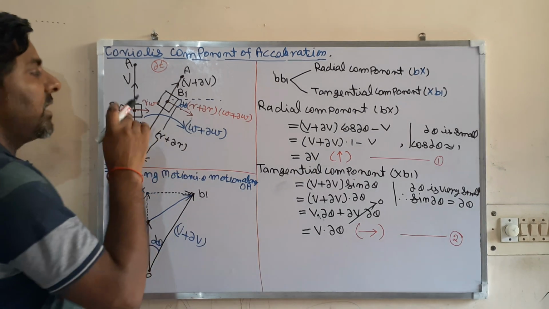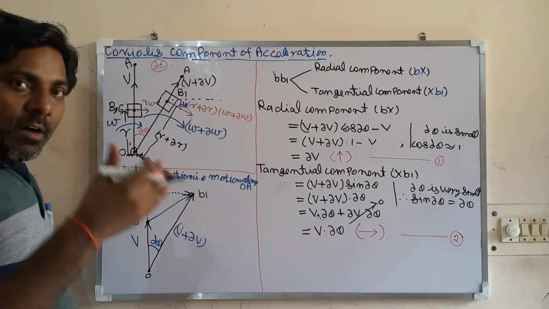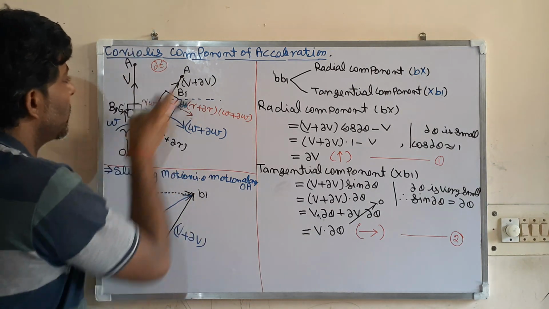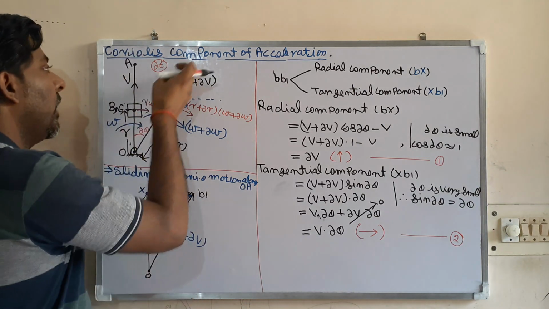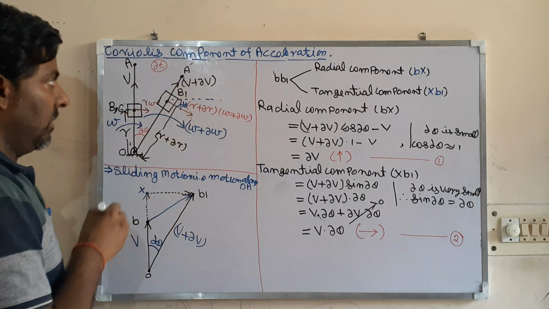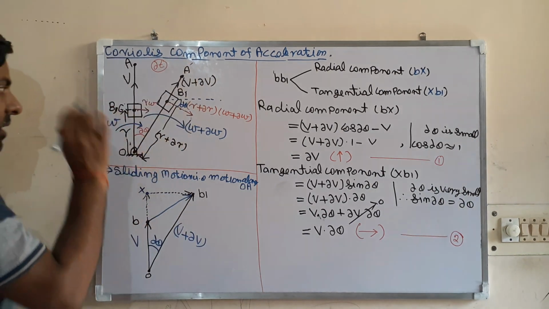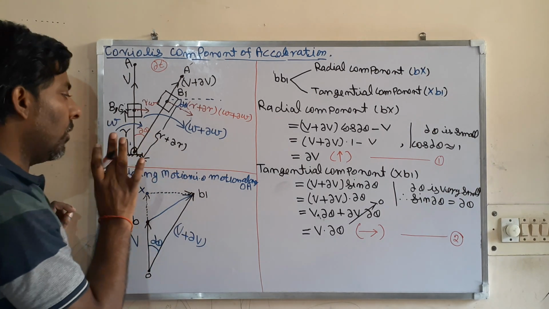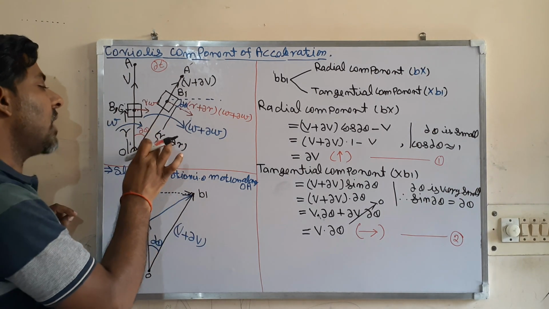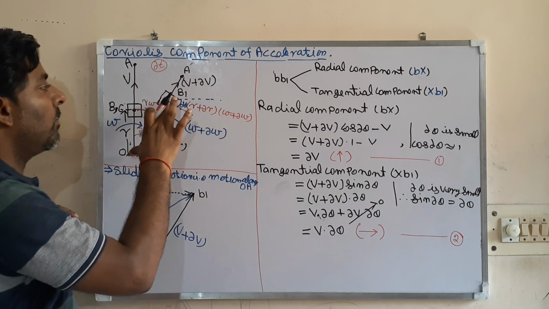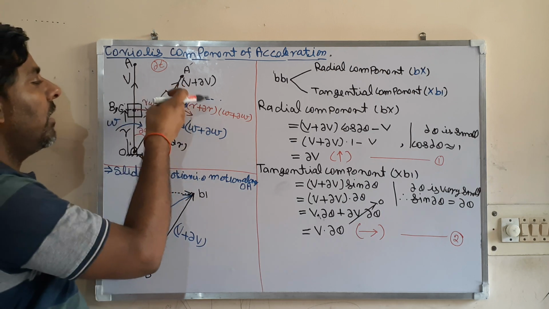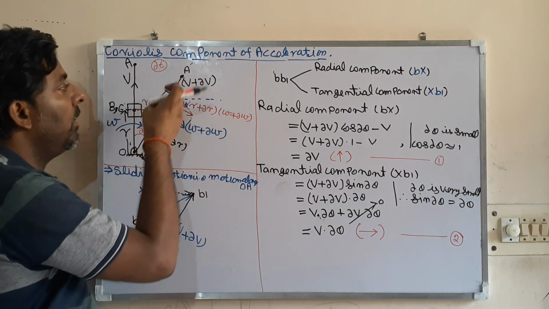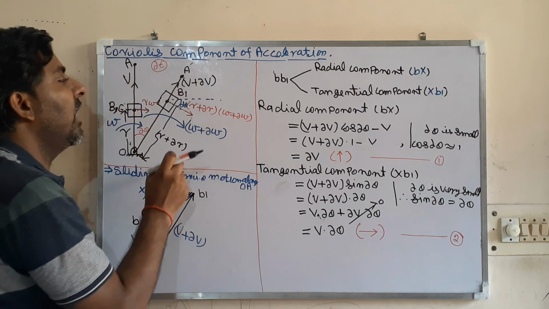So at time t plus del t, that is, after the time del t, this link OA has rotated and got a new position OA dash. In time del t, that angle is del theta. Now the radius of rotation becomes r plus del r, and the velocity of the slider with respect to the slotted bar OA becomes v plus del v.